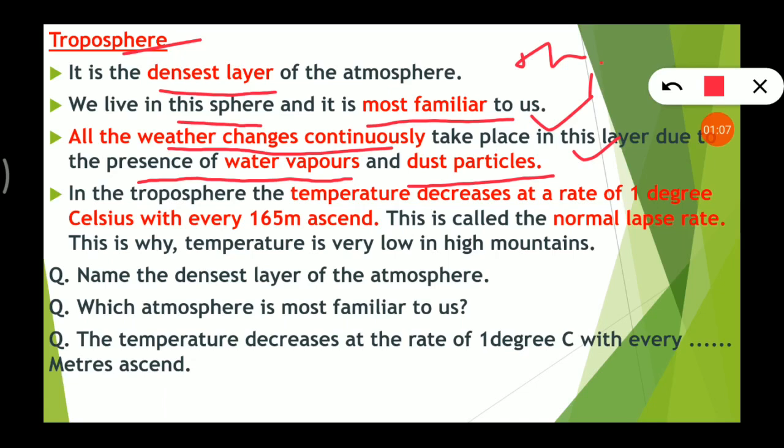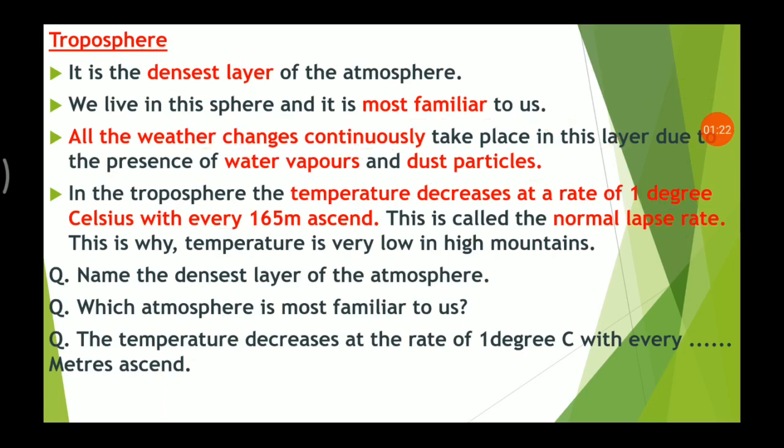Next we have, in the troposphere the temperature decreases at a rate of 1 degree Celsius with every 165 meter ascent. This is called the normal lapse rate. Now look here, suppose this is our earth and this is our atmosphere.